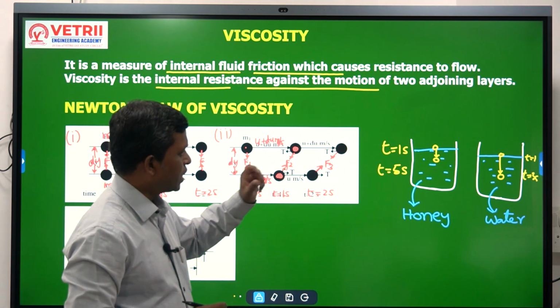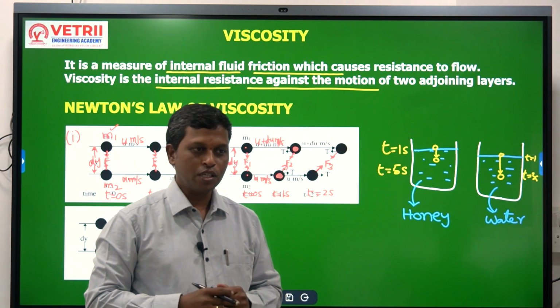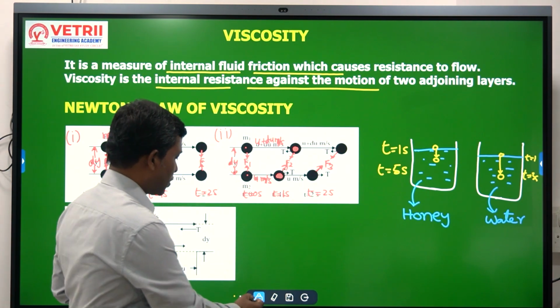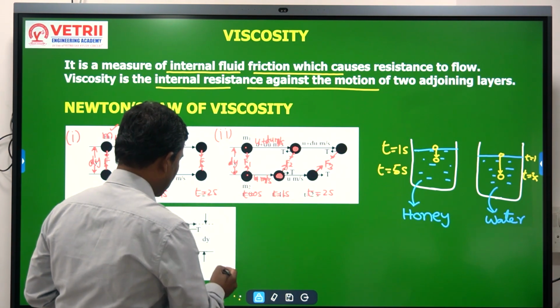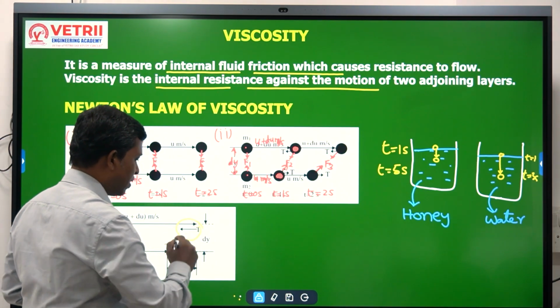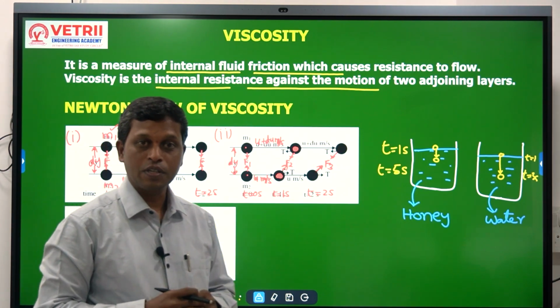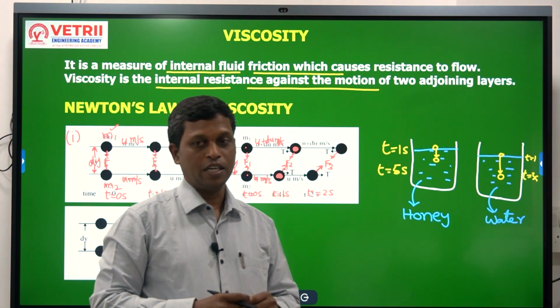Because of this differential movement between the molecules, a shear force has been developed between the molecules. This was studied by Newton.